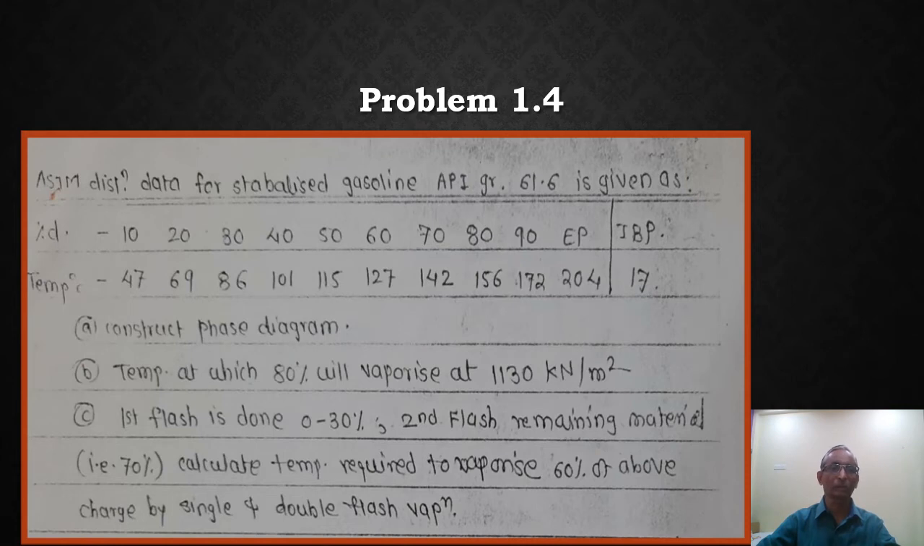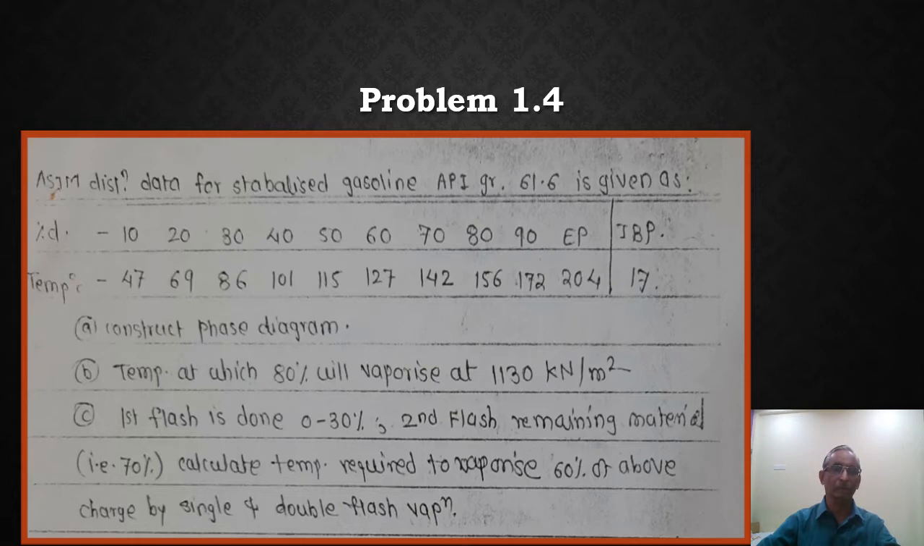In this problem, ASTM distillation data is available, where your IBP is 17 degrees centigrade and the final boiling point, that is the end point, is 204 degrees centigrade. It is in the range of 17 to 204. ASTM distillation data for stabilized gasoline having API gravity 61.6 is given below. So the first question is, you have to construct the phase diagram.